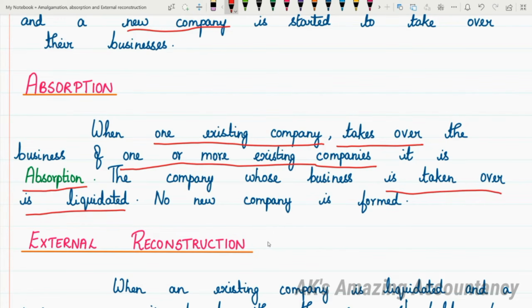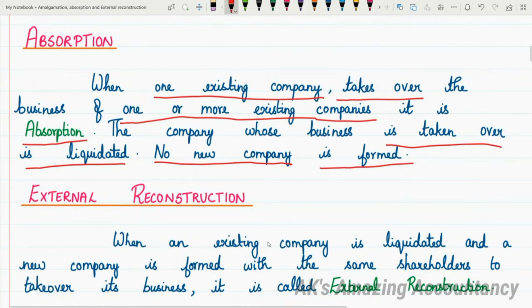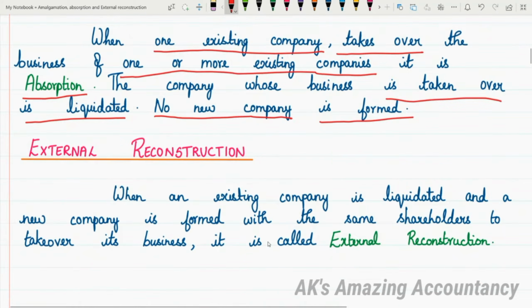And what is very, very important in case of absorption is that no new company is formed. I told you in case of amalgamation, a new company is formed, isn't it? Whereas in case of absorption, no new company is formed. So, what is absorption? When one existing company takes over the business of one or more existing companies, that is called absorption.